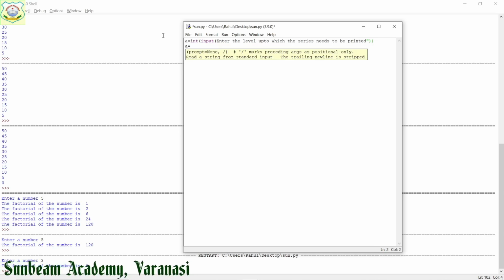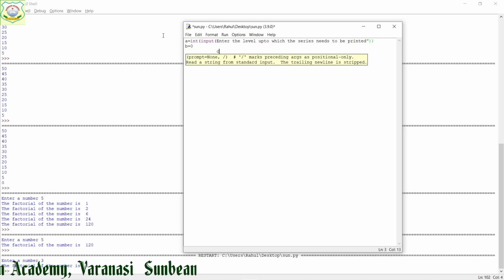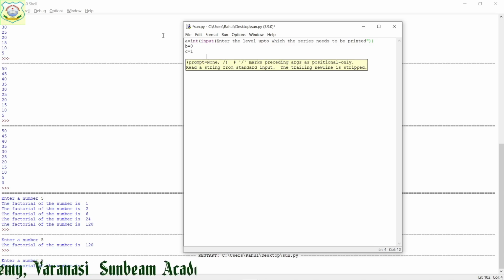I have taken b equal to 0, a variable, and another variable I have taken, that is c, its value I have given 1, right. So first I am going to print these two variables whose value I have defined.